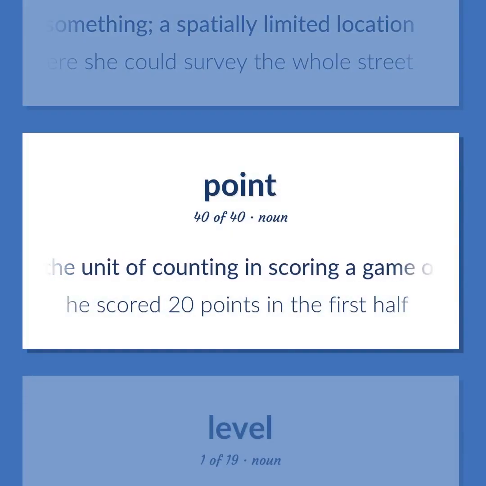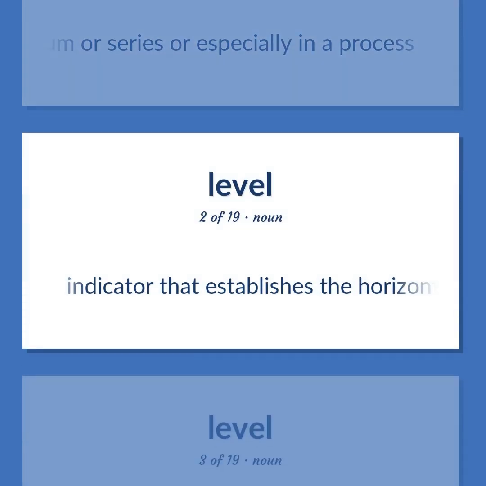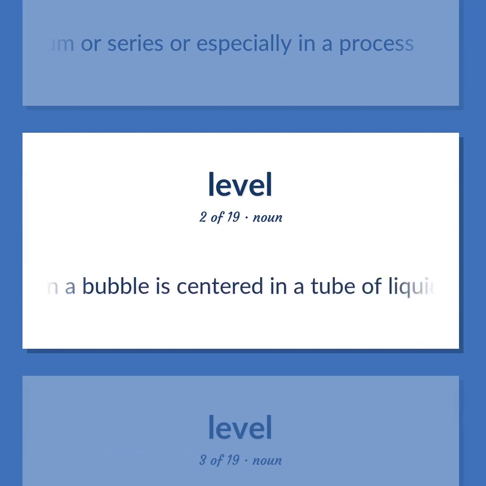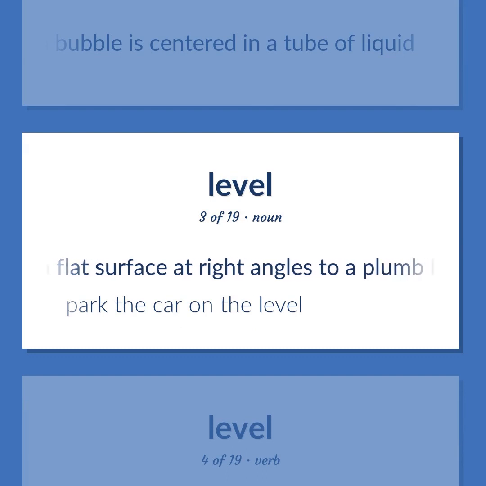The unit of counting in scoring a game or contest. He scored 20 points in the first half. A specific identifiable position in a continuum or series or especially in a process. Indicator that establishes the horizontal when a bubble is centered in a tube of liquid. A flat surface at right angles to a plumb line.